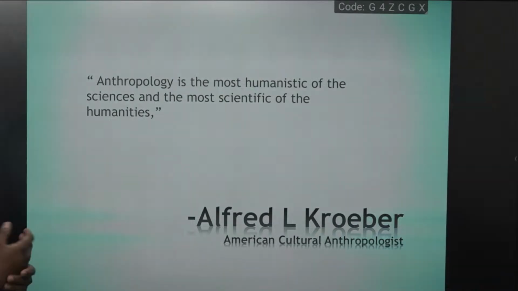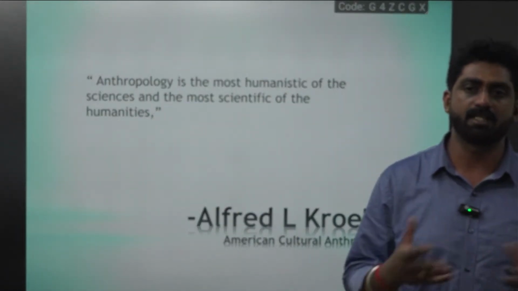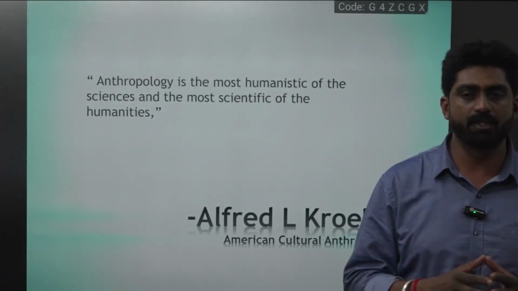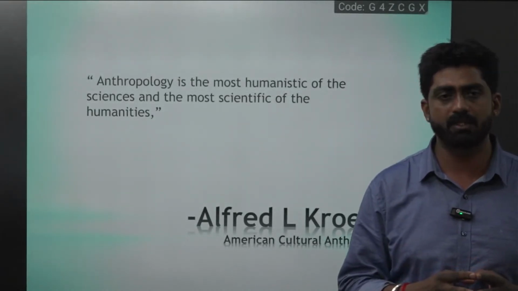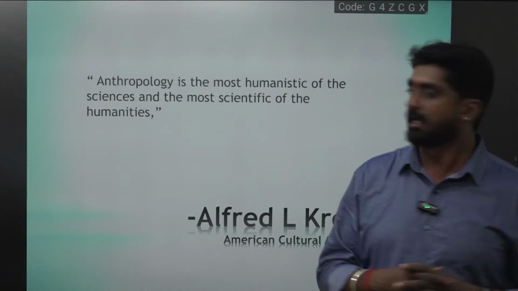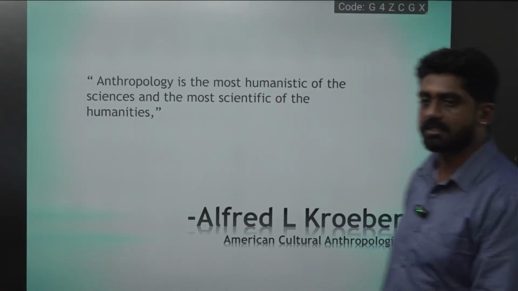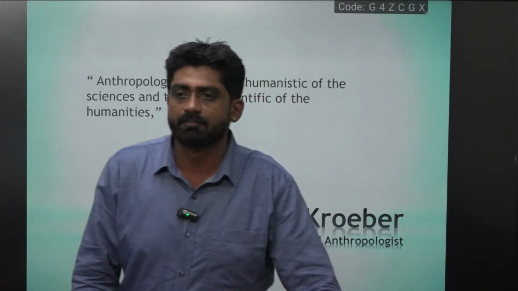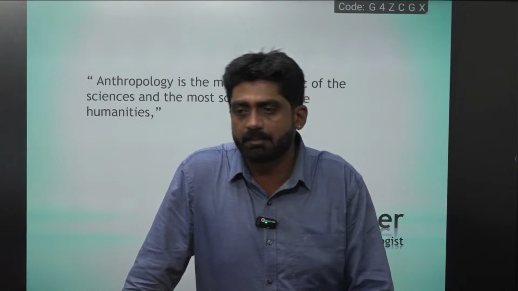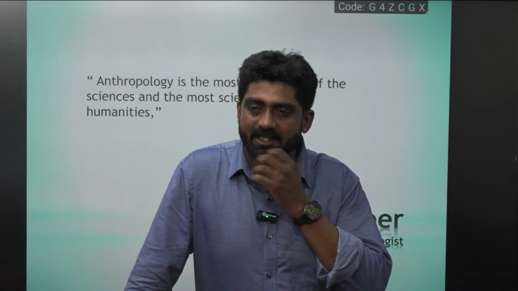American cultural anthropologist Alfred Kroeber says, what exactly is anthropology? As I told you, it is a blend of humanities as well as science. Irrespective of your background, whether you're from science, arts, or medical, you can opt for anthropology because it's a blend of both. Anthropology is the most humanistic of the sciences and the most scientific of the humanities. It is an amalgamation of both science and social science. That's what I'm saying.